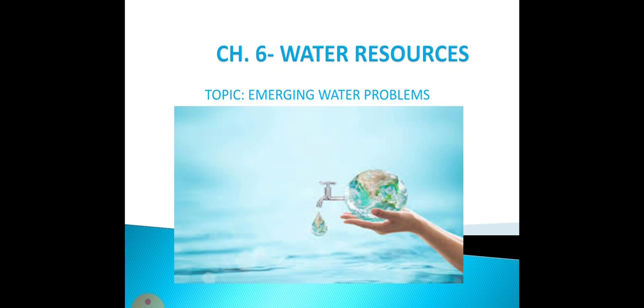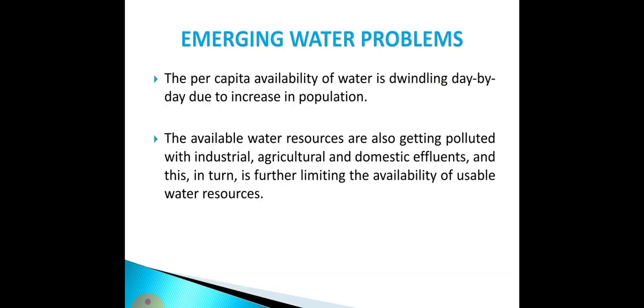Water resources are getting polluted day by day, destroyed by industrial, agricultural, and domestic effluents, and this in turn is limiting the availability of water resources. So day by day the per capita availability of water is decreasing, and the main reason for this decrease is the increase of the population.